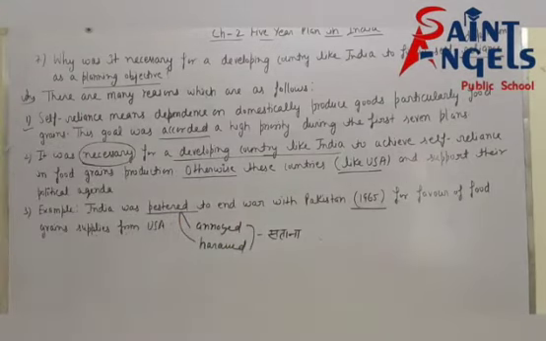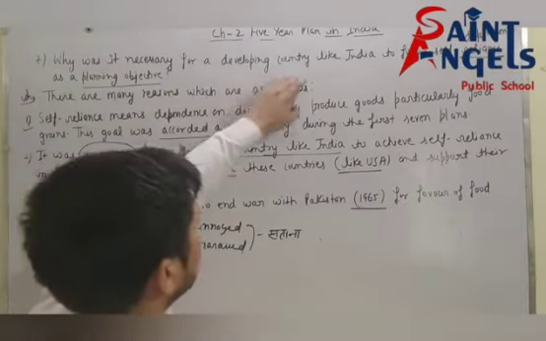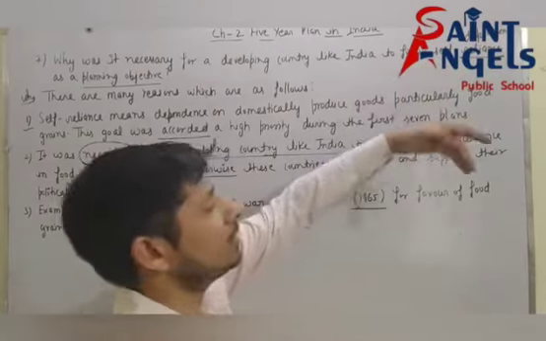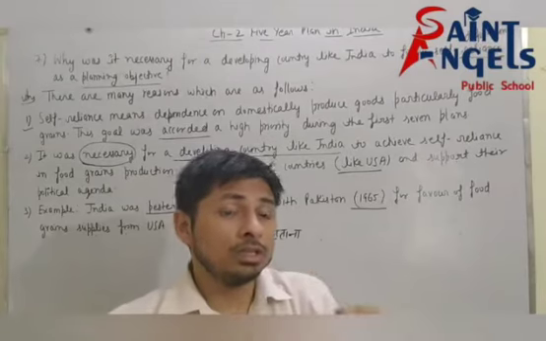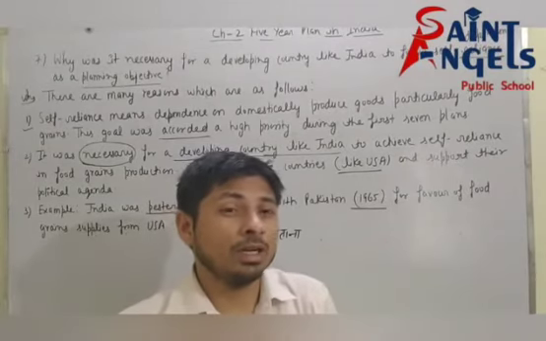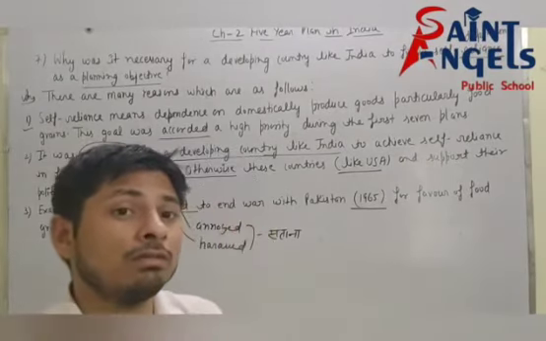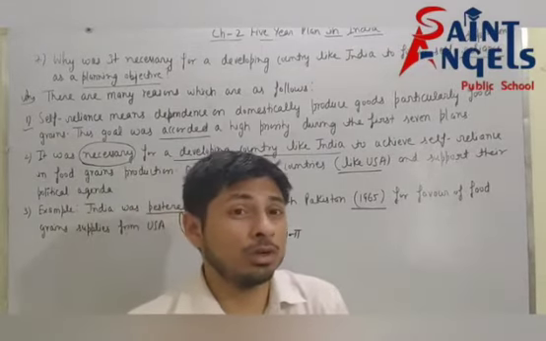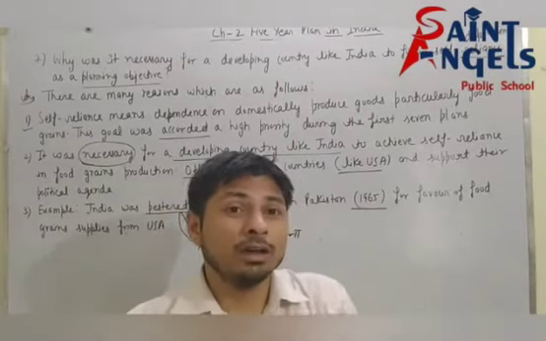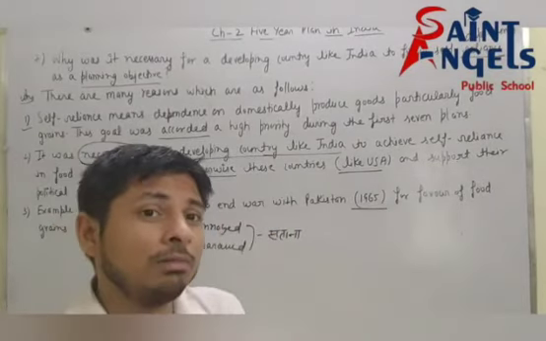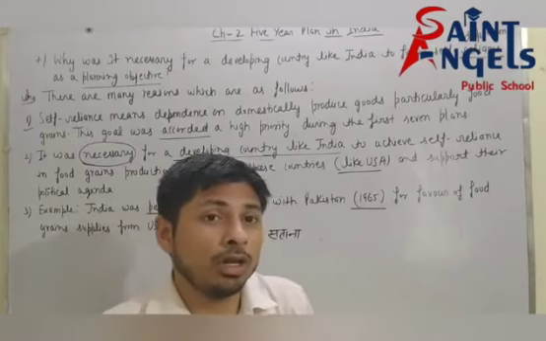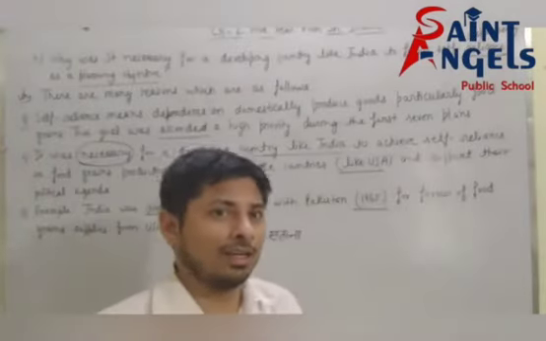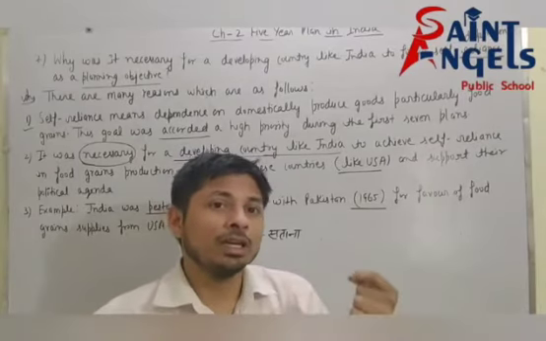So I hope all of you have understood why it was necessary for a developing country like India to follow self-dependency as a planning objective. It was necessary for a developing country like India to achieve self-reliance in food grain production, because otherwise developed countries will exploit developing countries.